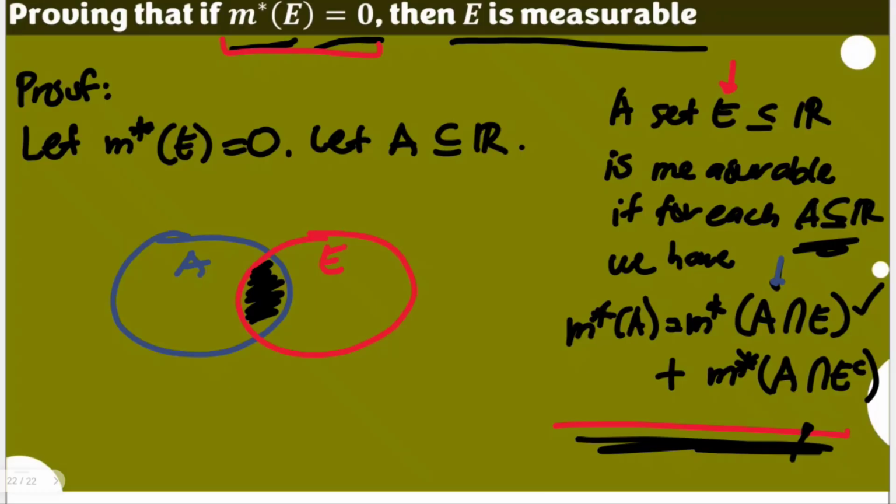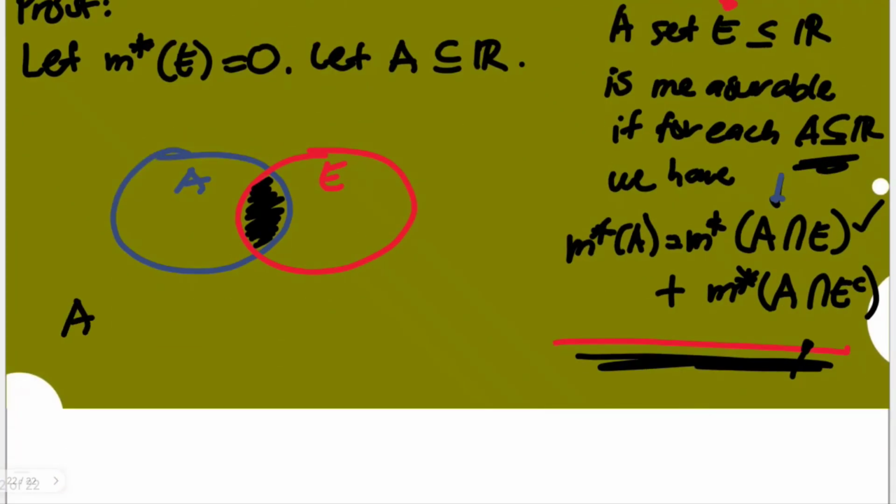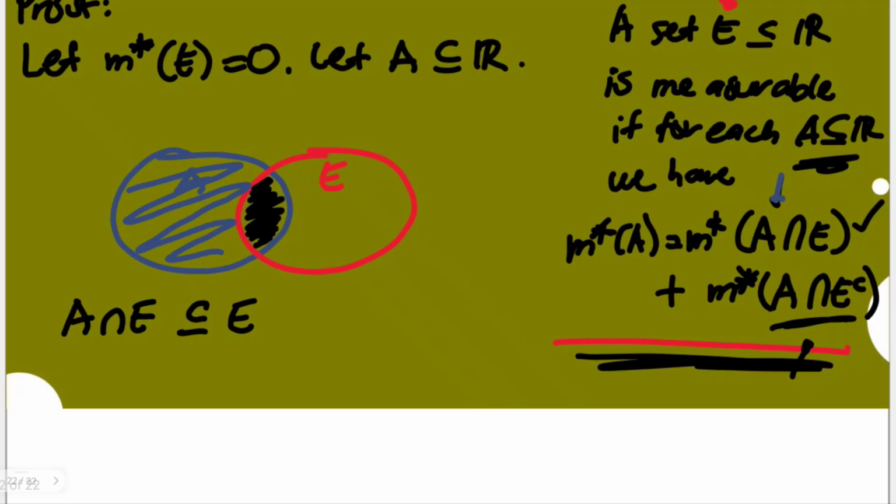But what is this? The A intersection E is actually just a subset of set E, right? This is our set E, the red one, and this black portion here is just a subset of set E. At the same time, if we talk about the A intersection E complement, meaning everything outside the red portion, you will have this blue here, which is actually outside.